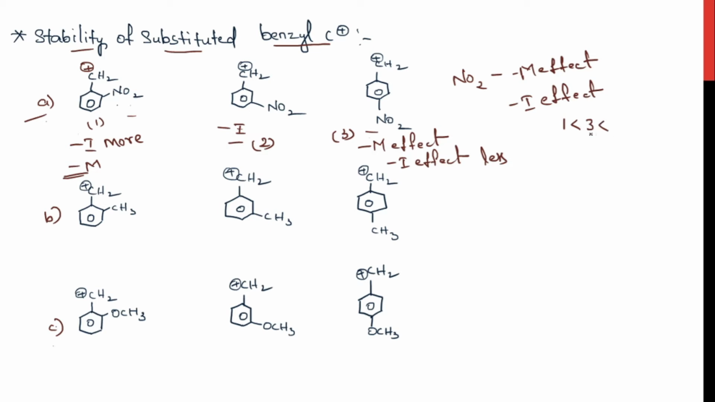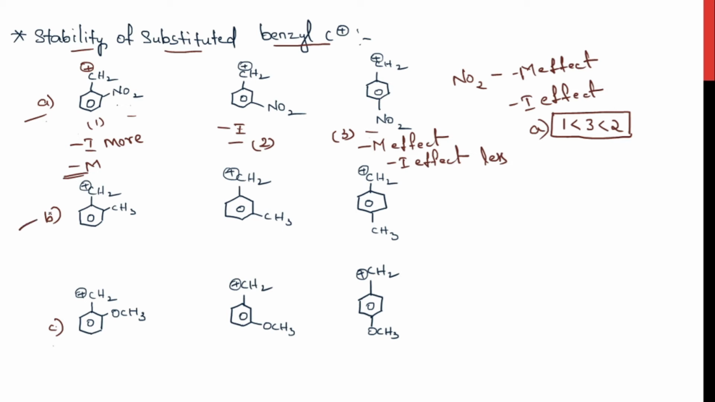And the greatest stability is obtained by the second molecule because it has only the minus I effect. It does not show the minus M effect. Yes, due to the meta position of the nitro group, it is showing only the inductive effect, negative inductive effect, right? So it is withdrawing the electrons only inductively, right? So the stability would be higher compared to the other two molecules. Now this is the stability order for A type, right?